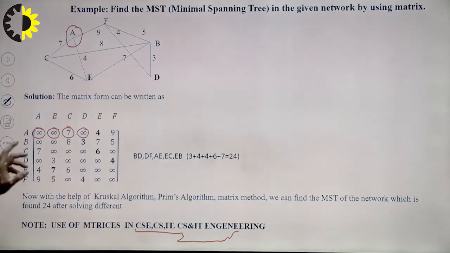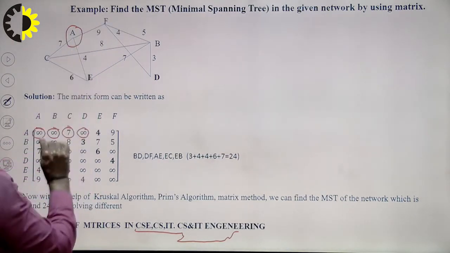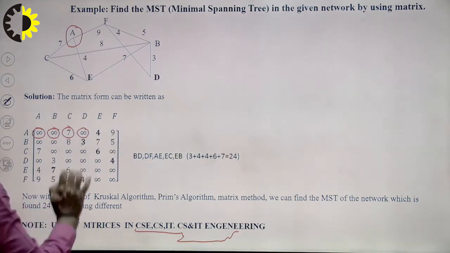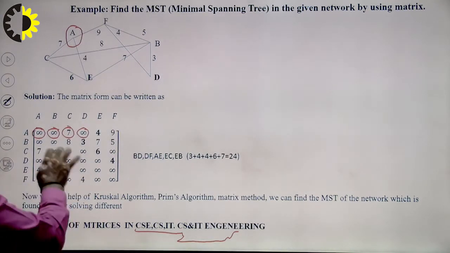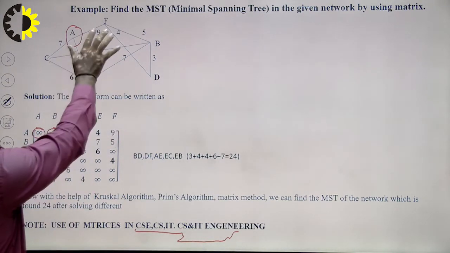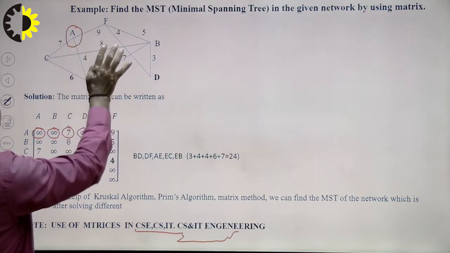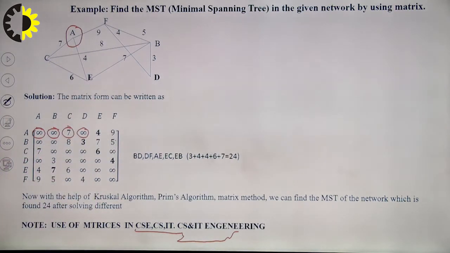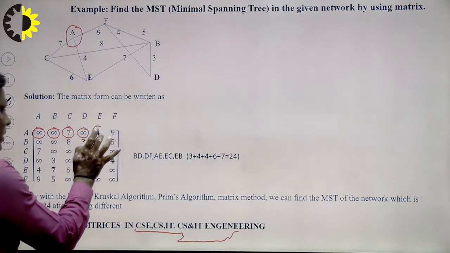Right? What is the distance from A to E? I write here 4. A to F, the distance is 9. Right? So that is the example of all distances.